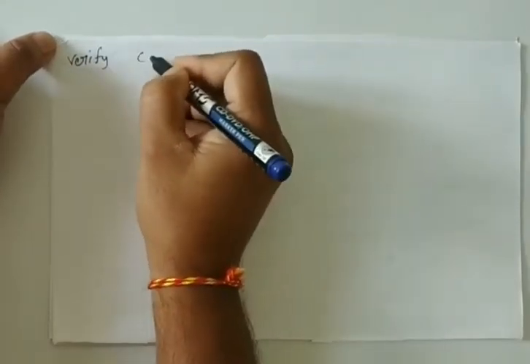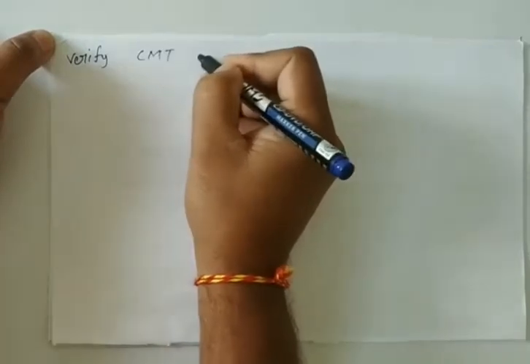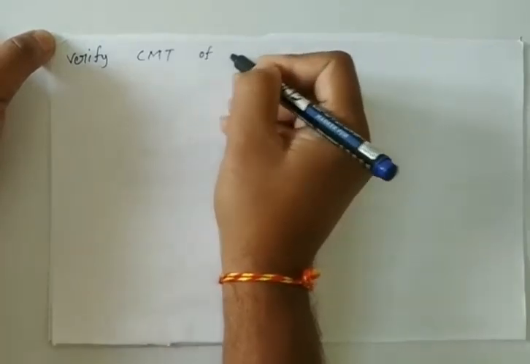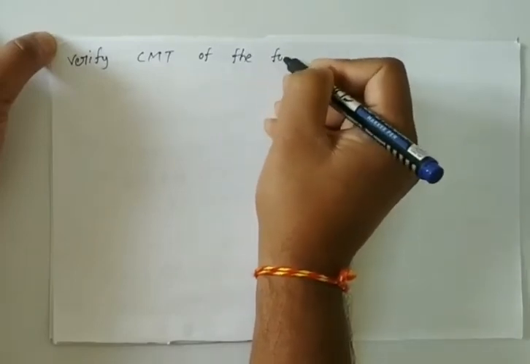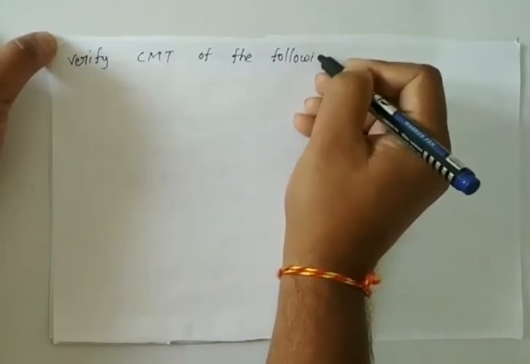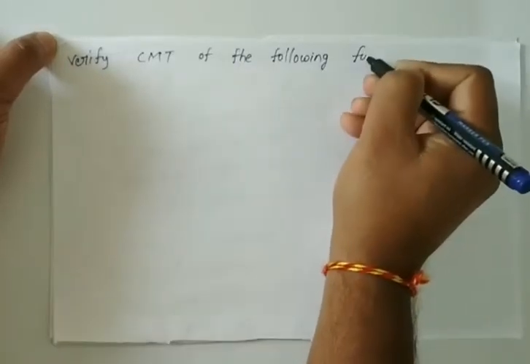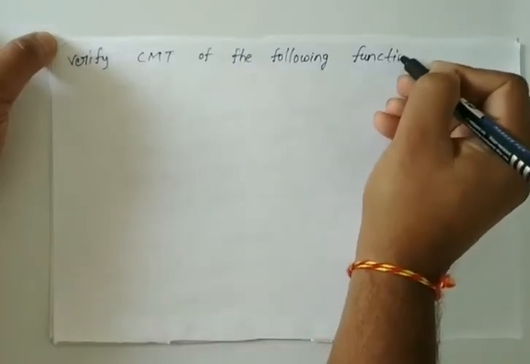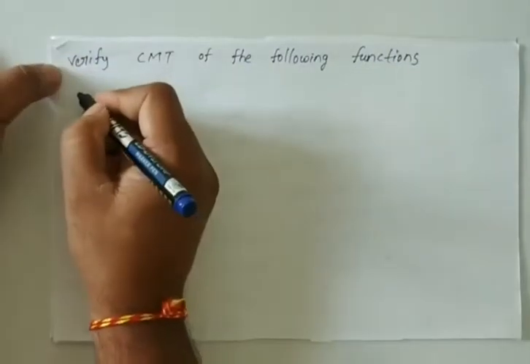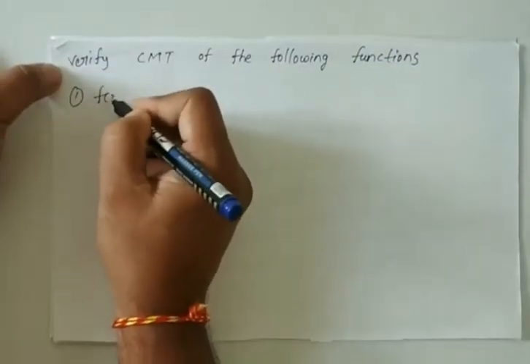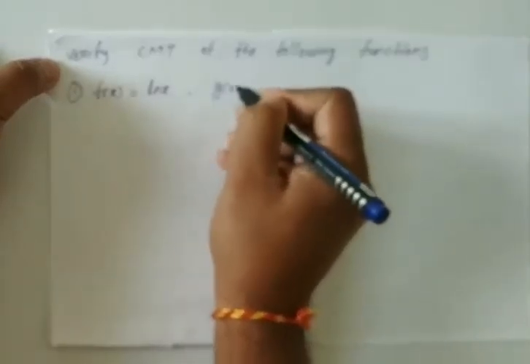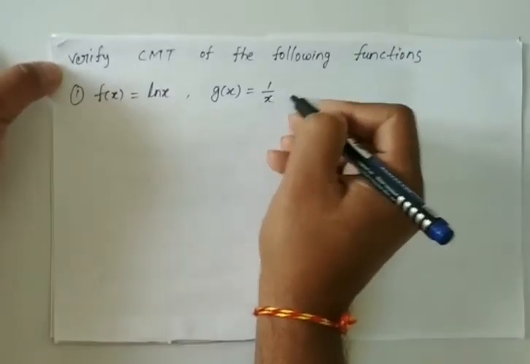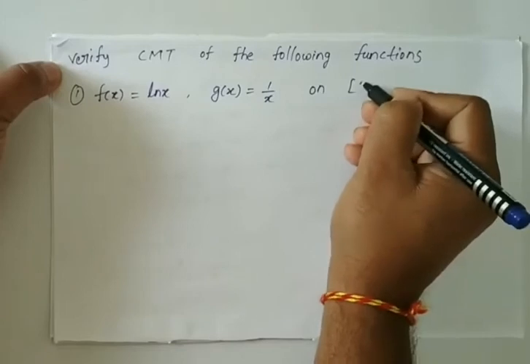Verify Cauchy's mean value theorem of the following functions. First one, f of x is equal to ln x, g of x is equal to 1 by x on closed interval 1 comma e.